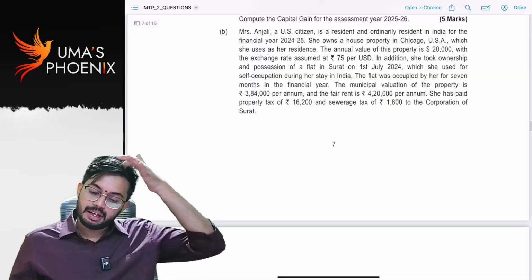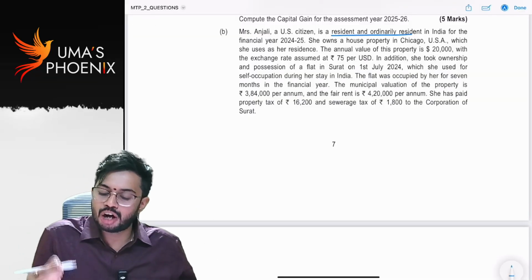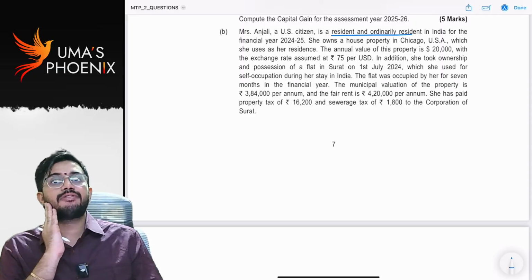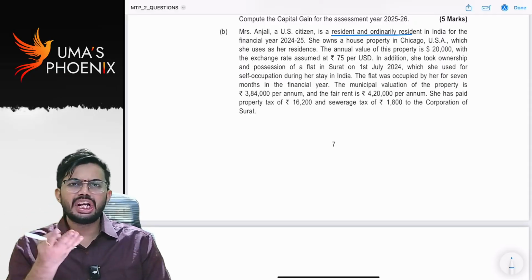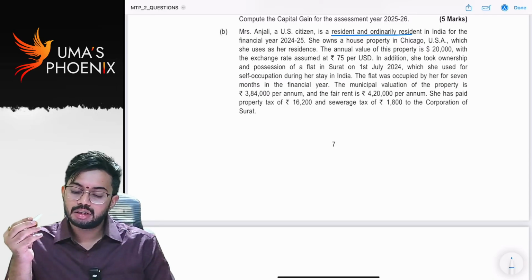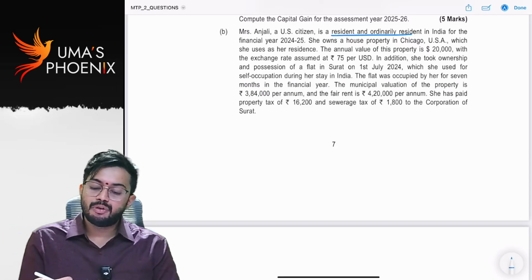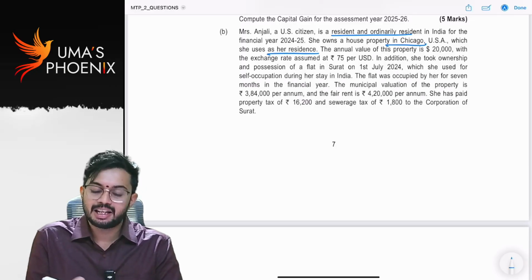Next question B. Mrs. Anjali, US citizen, is a resident and ordinary resident. See, in case of ROR, global income is taxable, both Indian income and foreign income. She owns a house property in Chicago, USA, which she uses as her residence.